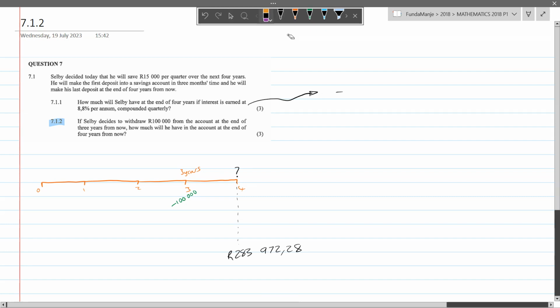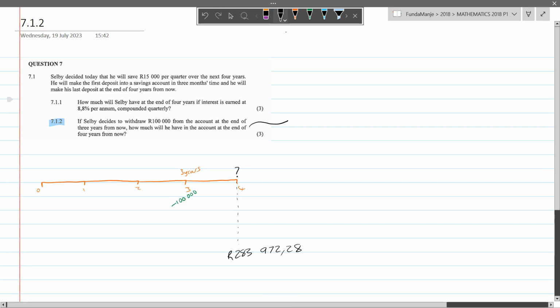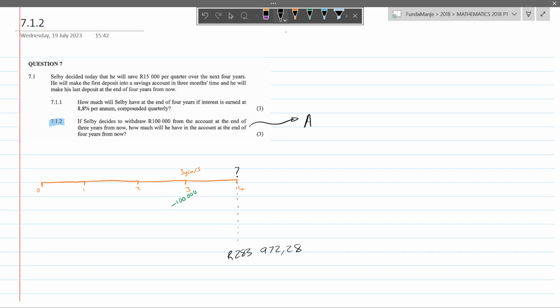If we were to do that and we still wanted to know how much he has at the end of the 4 years, we need to understand the implications of withdrawing before the end of your investing life. So he decided on an investing life of 4 years, but at the end of 3 years withdraws some money.